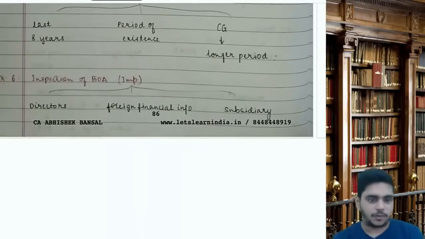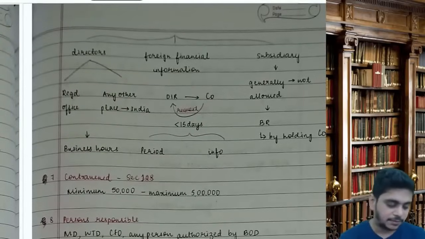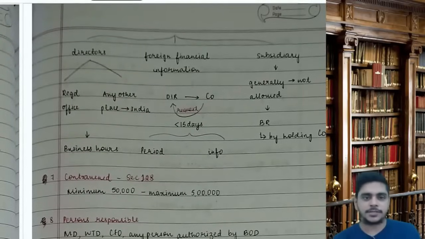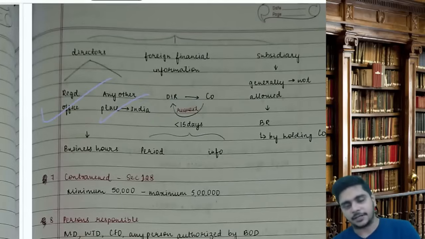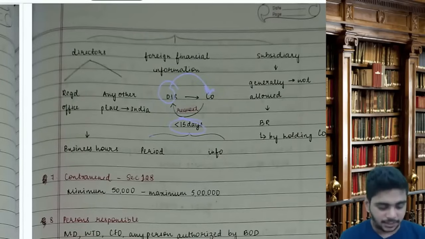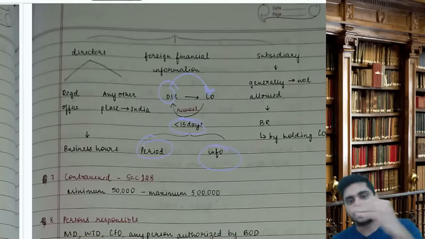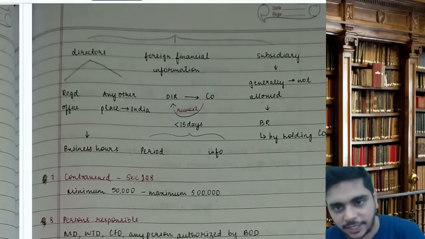Sir, inspection of BUA should be done by the directors. It can be done only by the directors at the registered office or any other place in India. In case of foreign financial information, the director can't inspect. The director will give a request to the company, stating the period and information. The company will complete the request within 15 days.